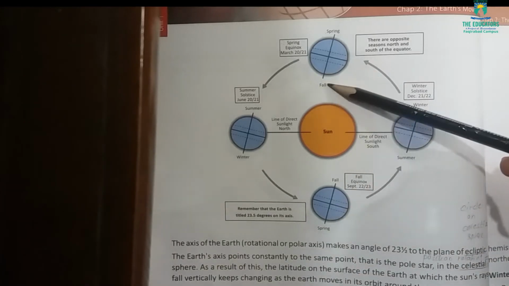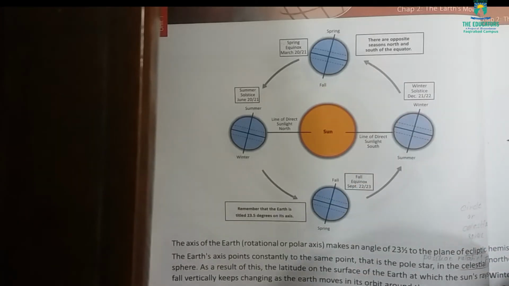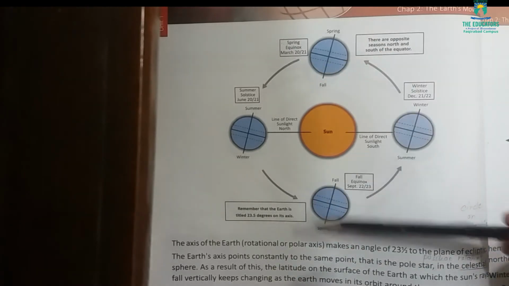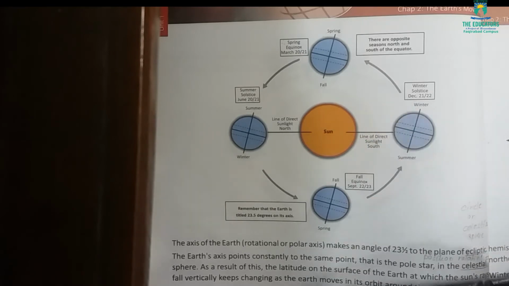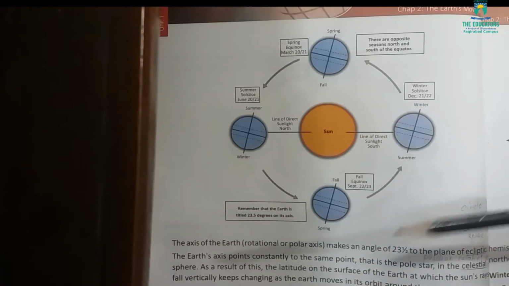This is south pole, this is north pole. So it occurs in March and it occurs in September. So these are called as equinoxes, when the sun rays fall vertical on the center of the earth and cause day and night with equal durations.